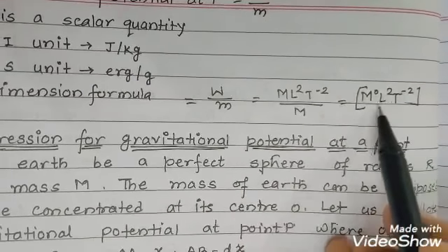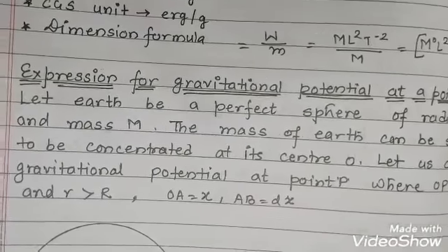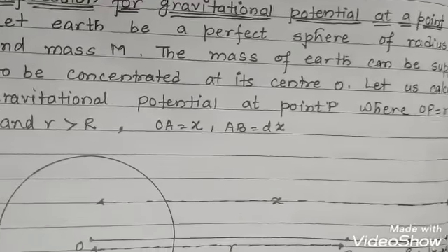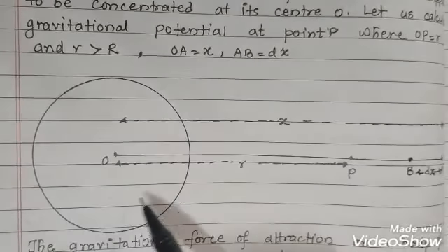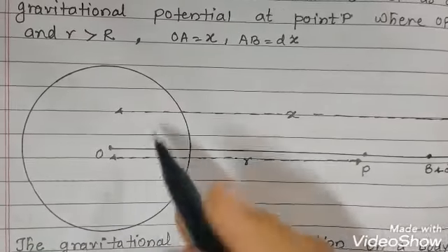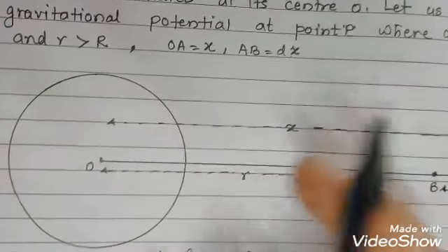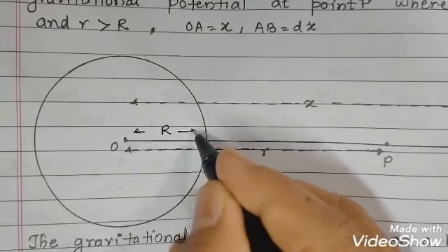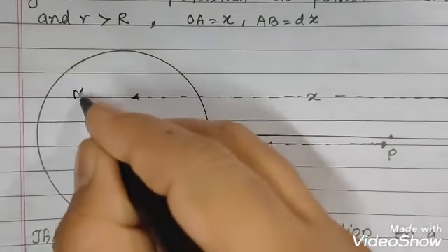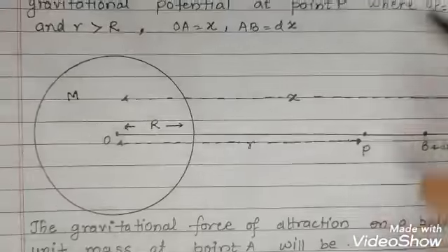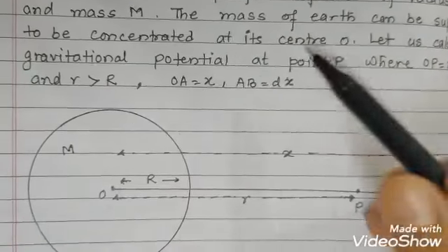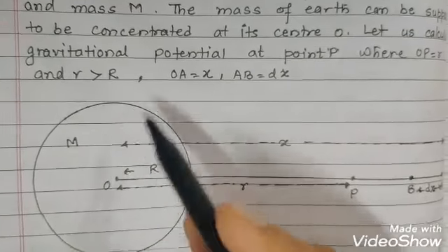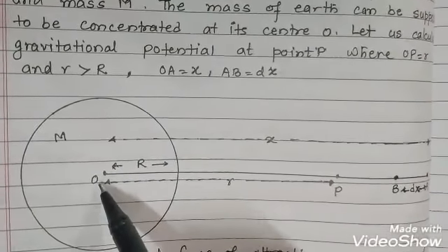Now to find out the expression for gravitational potential at a point. To understand this, let Earth be a perfect sphere of radius R. So this is the radius of the Earth and the mass of the Earth is M here. So radius R and mass M. Now the mass of the Earth can be supposed to be concentrated at its center O.